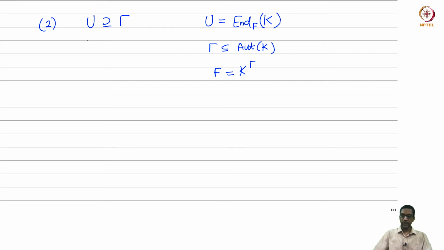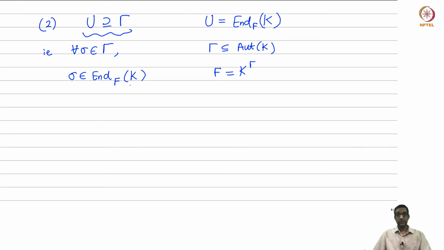So to check this, if we take any element sigma in gamma, sigma is a field automorphism, but it is also a linear transformation from K to K with linearity over the base field F.